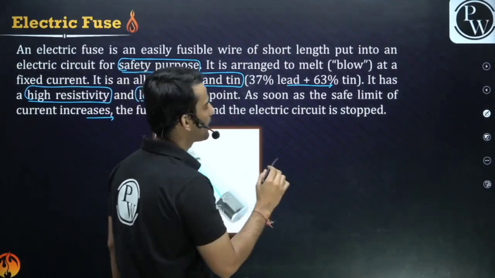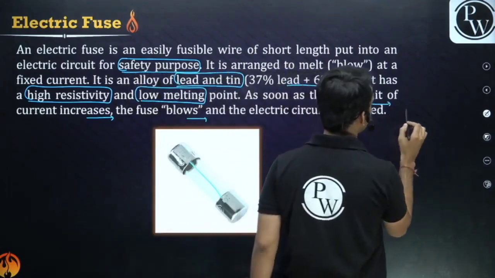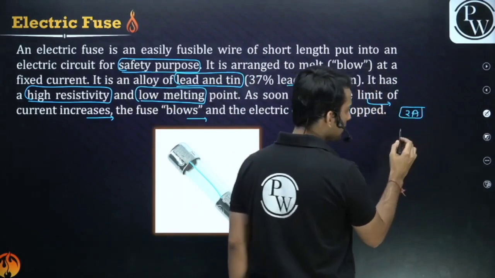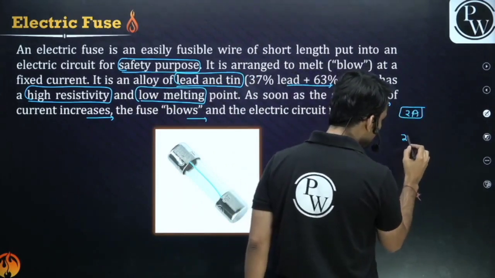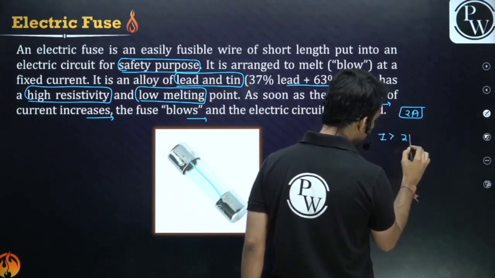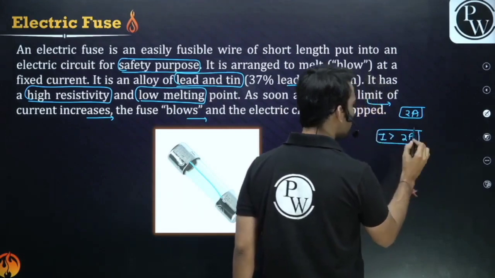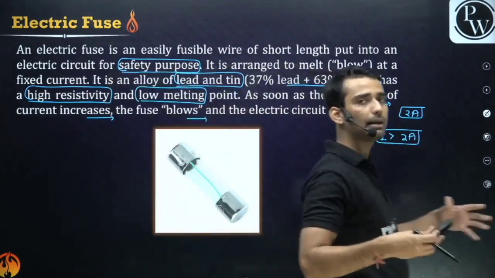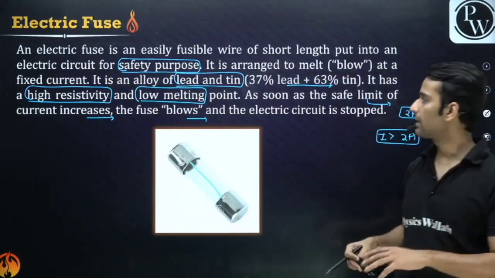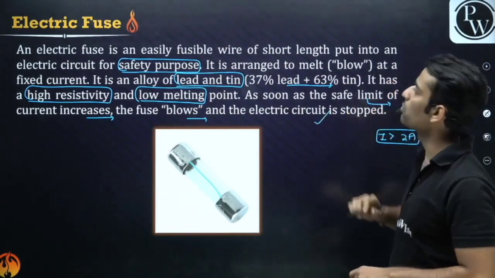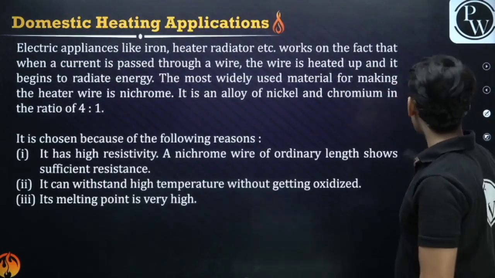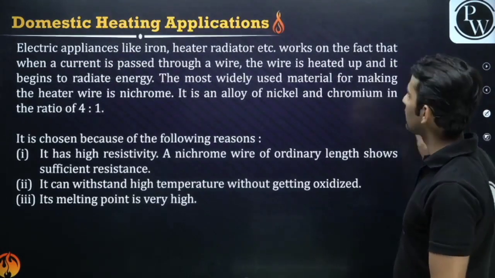That means every appliance has a safe limit, like 2 ampere is a safe limit for an appliance, let's say. So if current becomes greater than 2 ampere, the fuse wire will melt and the circuit will be broken, and as a result your appliance will be prevented from getting damaged. So this is the role of fuse wire. It is made up of alloy. Clear?